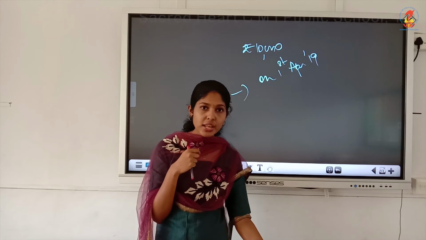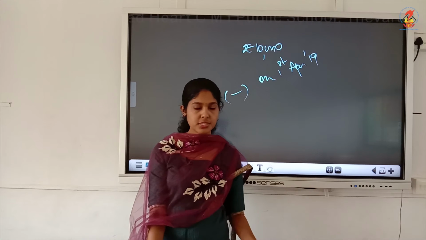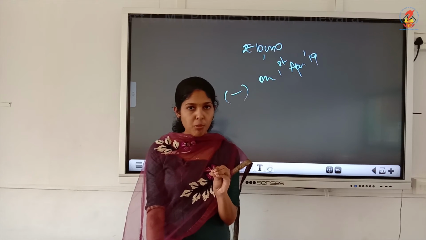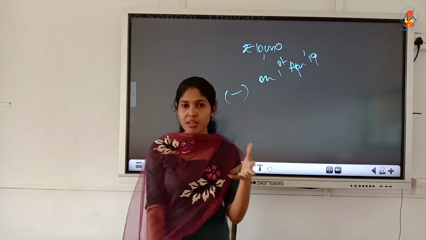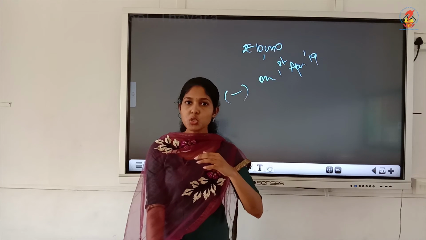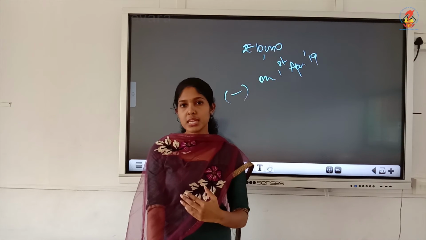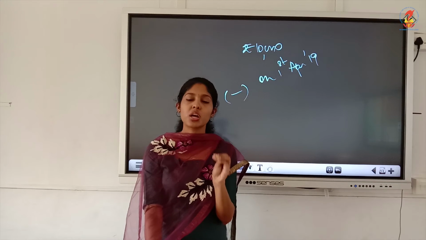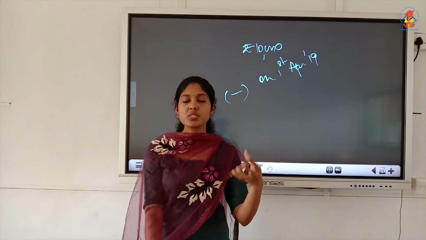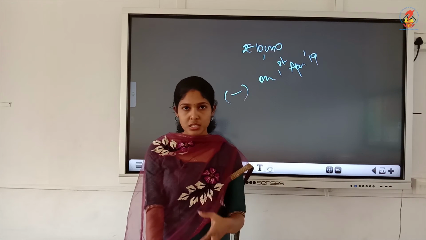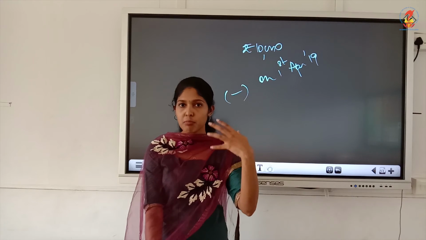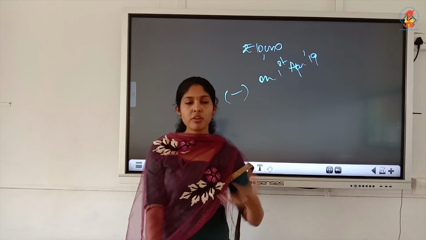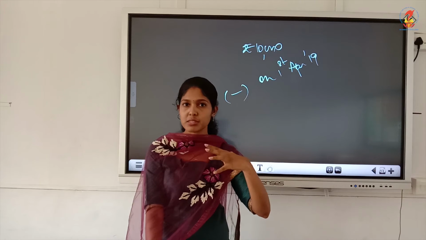Then we have honorarium. Honorarium means it is the amount given to a person who normally charges a fee, but when you give it as honorarium, the meaning is we are giving it as a token of gratitude. Suppose you invited a guest lecturer, and you will be paying an amount on a regular basis, not for a longer period, but on a regular basis for a shorter period.